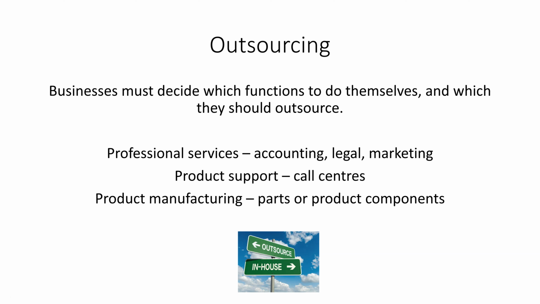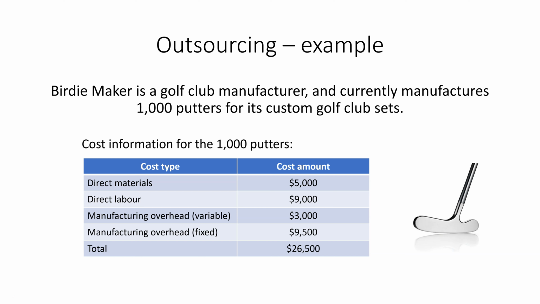Product manufacturing, same kind of thing. Do we want to make all the parts of our product, or do we want to outsource some of the component parts? As businesses make these decisions, we start to think about how vertically integrated they want to be. So how much of their supply chain do they want to control themselves versus how much do they want to outsource to other businesses to get it done? So let's go through an example of outsourcing part of your manufacturing process.